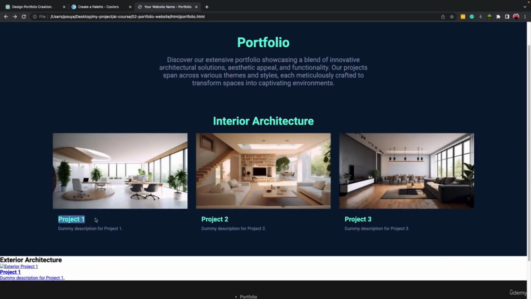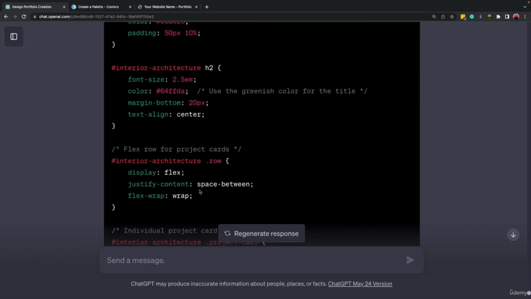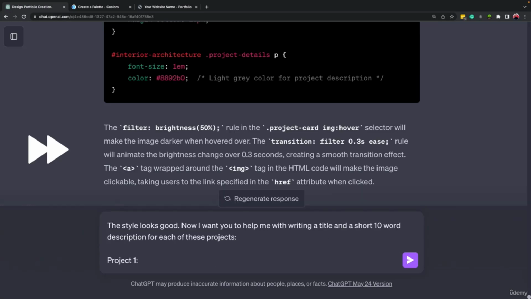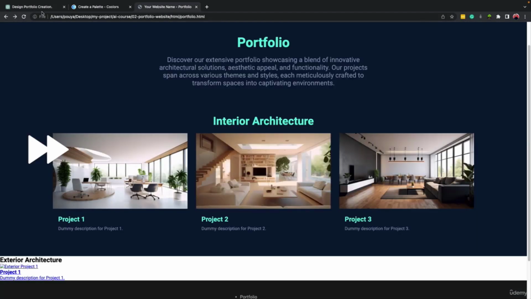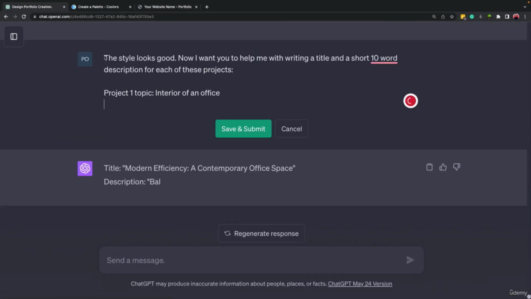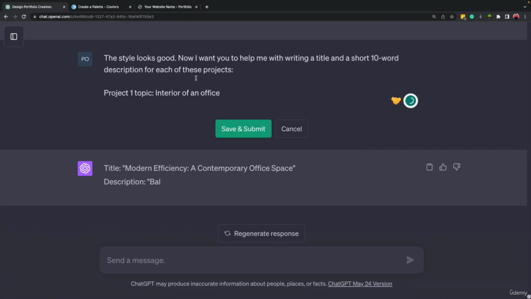So ChatGPT, write a title and a dummy description for it. So let's come here. All right, I made a mistake here. So I explained that the style looks good. Now I want you to help me with writing a title and a short 10-word description for each of these projects.